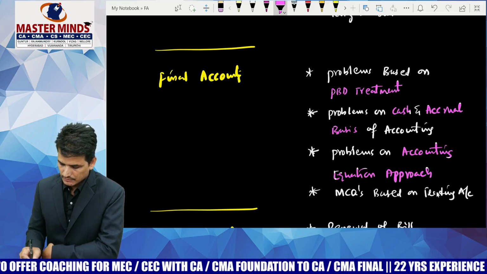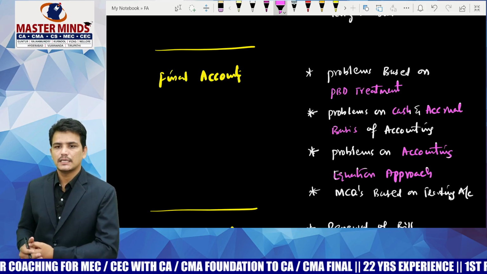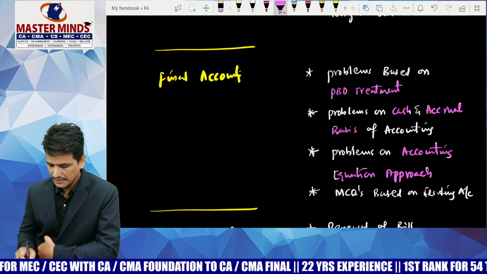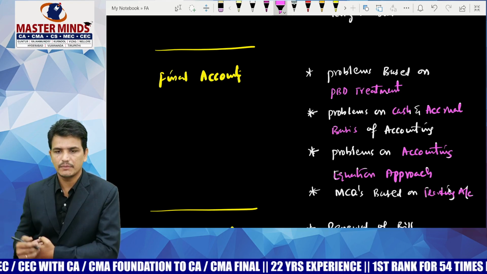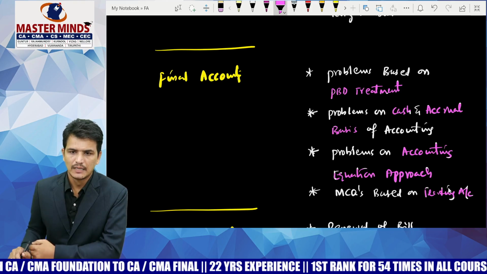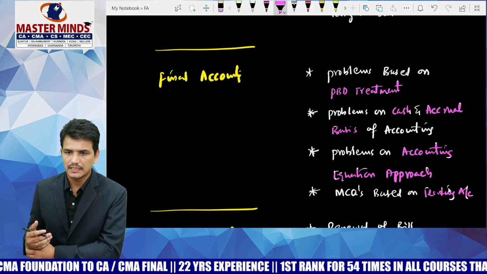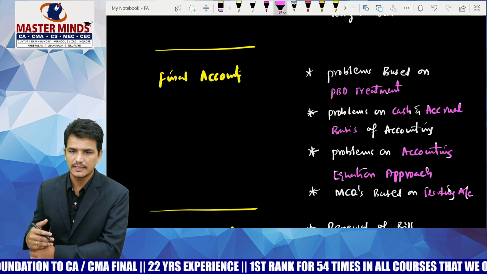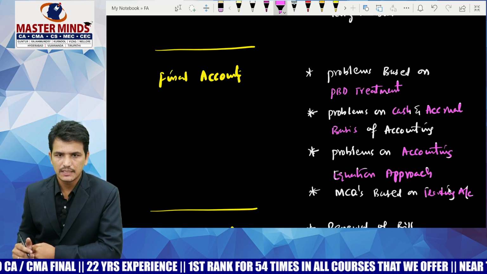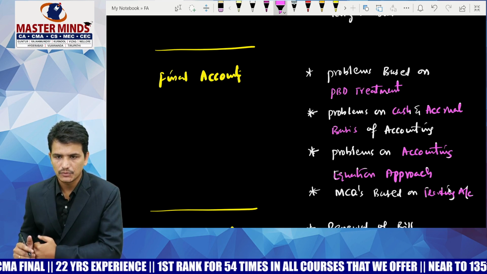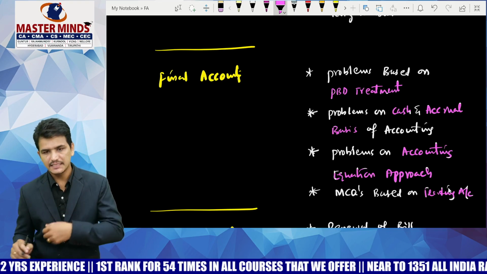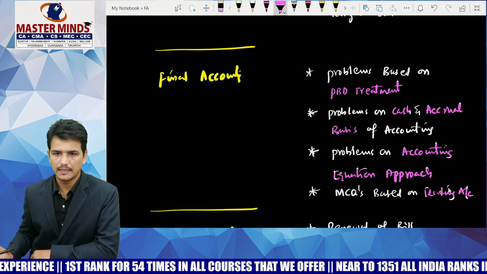And in each and every exam, they ask 2 or 3 MCQs based on the trading account. They give the information to be presented in the trading account, and based on it we are required to calculate either gross profit or closing stock value. Like that, they test certain MCQs in the final account chapter. So you should go through those MCQs also, and all these kinds of MCQs are included in our MCQ material.